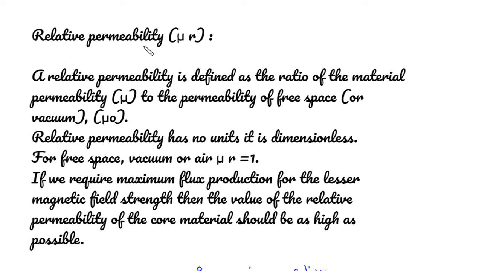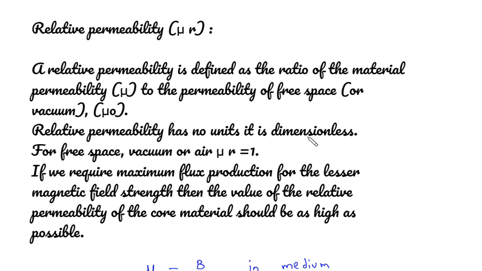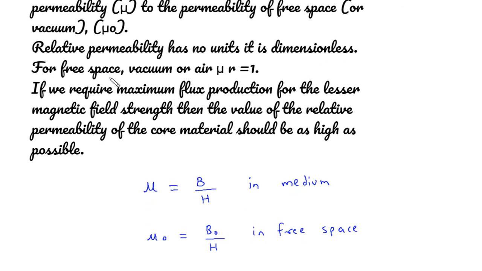Relative permeability. It is denoted by mu r. Relative permeability is defined as the ratio of the material permeability mu to the permeability of free space or vacuum, which is mu 0. Relative permeability has no units. It is dimensionless. For free space, vacuum or air, mu r is equal to 1.